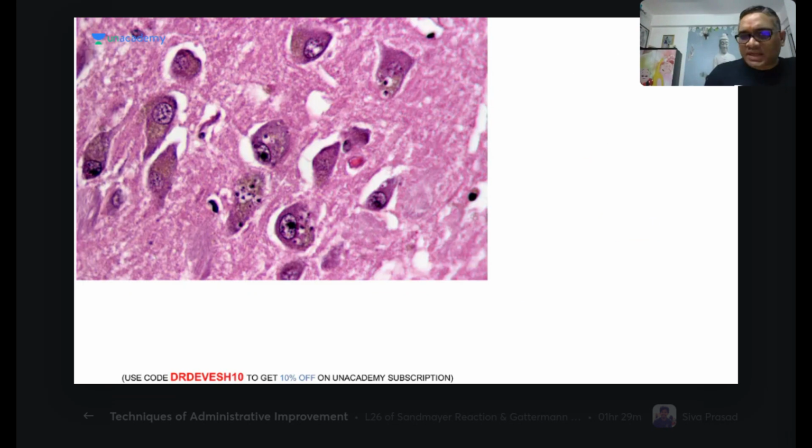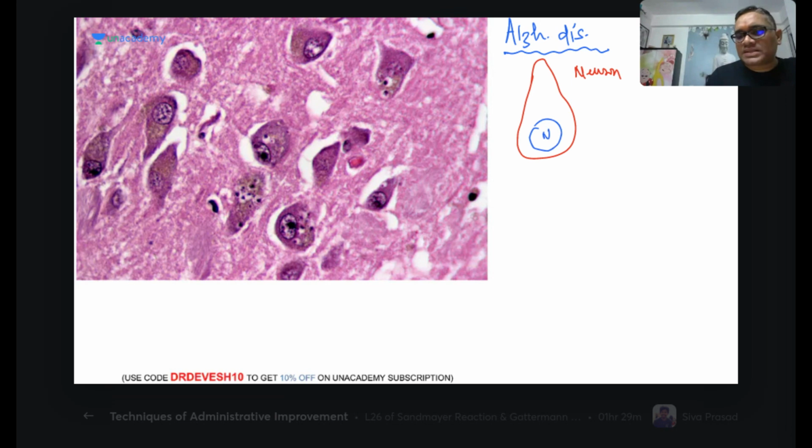Now coming to the next one. This is again Alzheimer disease, brain biopsy. Can you tell me what finding we are seeing here? Anybody? I'll make one representative neuron, then I will make a nucleus here.